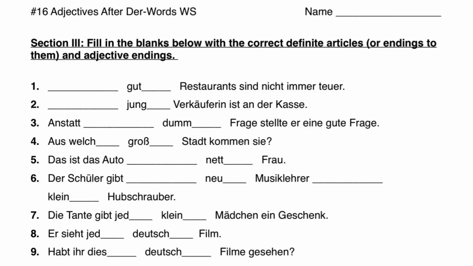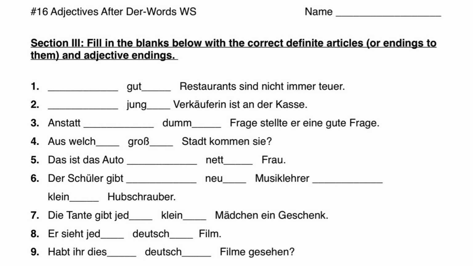Now let's get into some examples here. I color-coded the der words so that you can follow along with the chart. This way you can at least figure out what the gender of the noun is based on the color of the der word that I put in front. So first off, we have Restaurants sind nicht immer teuer. Without the der word or the adjective in front of it, it still makes perfect sense as a sentence. It means restaurants are not always expensive, but we want to say the good restaurants are not always